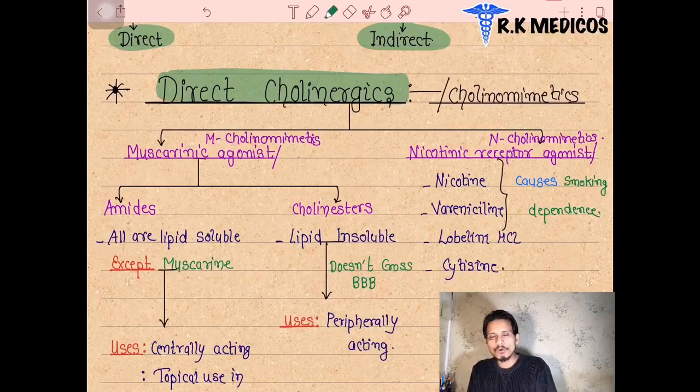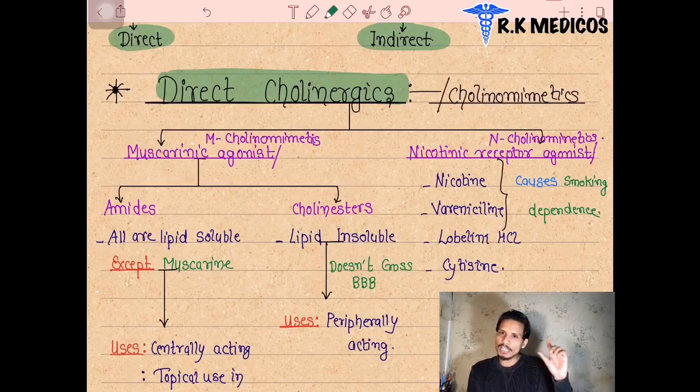We can also call these drugs parasympathomimetics. These drugs are also called cholinomimetics because after taking these drugs, the cholinergic activity is increased. That's why these drugs mimic the cholinergic system. So these drugs are also called cholinergic drugs, or cholinomimetics.